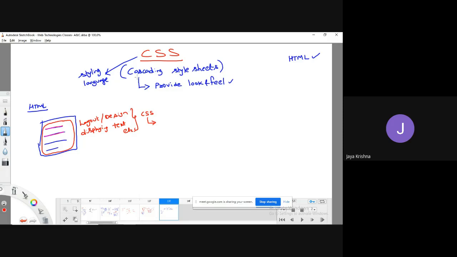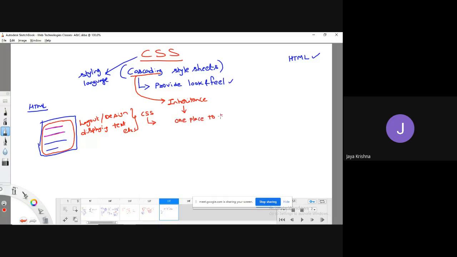Here, if you observe the terminology, cascading means inheritance. I hope you know the meaning of inheritance. Inheritance means it is a property of getting features from one place to another place.